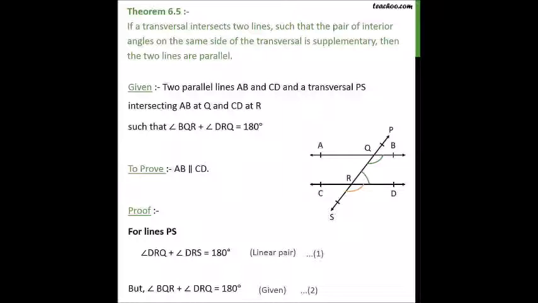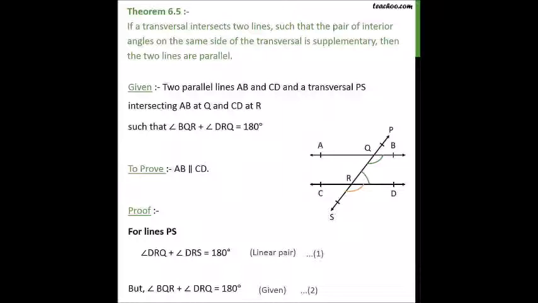Proof: for line PS, angle DRQ plus DRS is equal to 180 degrees because of linear pair. But angle BQR plus DRQ is equal to 180 degrees because it's given here. So angle DRQ plus angle DRS is equal to BQR plus angle DRQ.